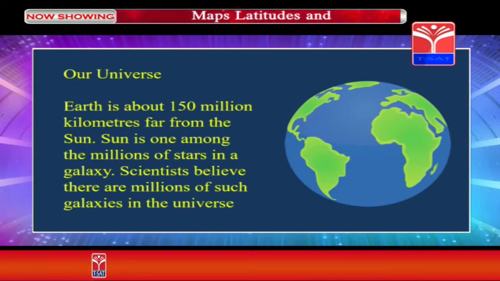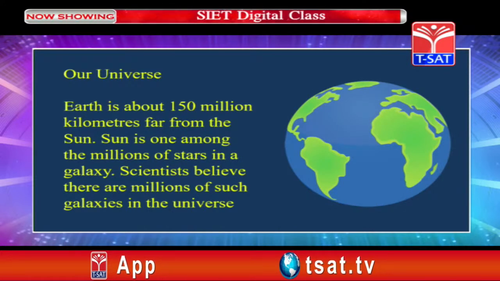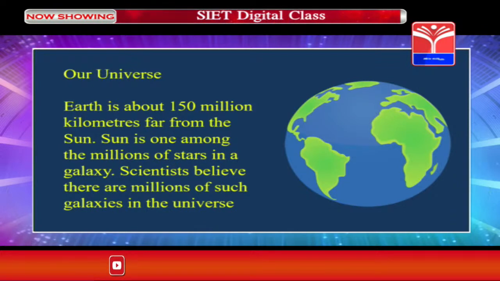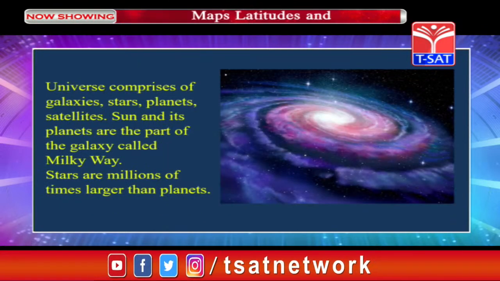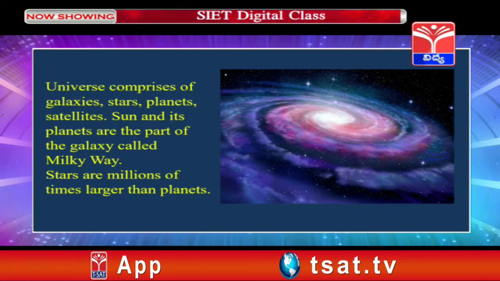Our universe. Earth is about 150 million kilometers far from the Sun. Sun is one among the millions of stars in a galaxy. Scientists believe there are millions of such galaxies in the universe. Universe comprises of galaxies, stars, planets, satellites. Sun and its planets are the part of the galaxy called Milky Way.